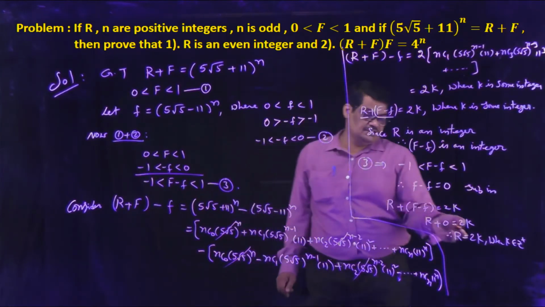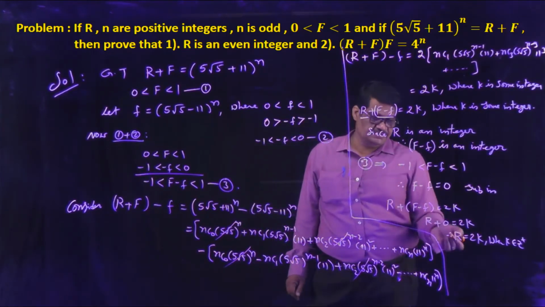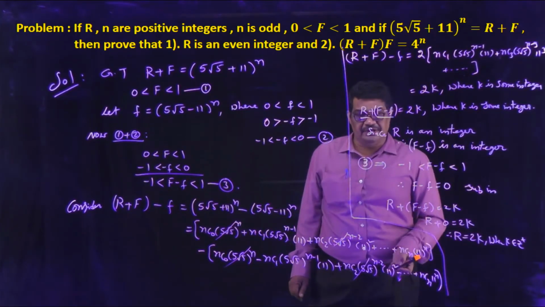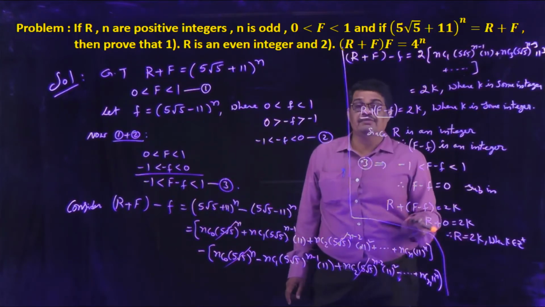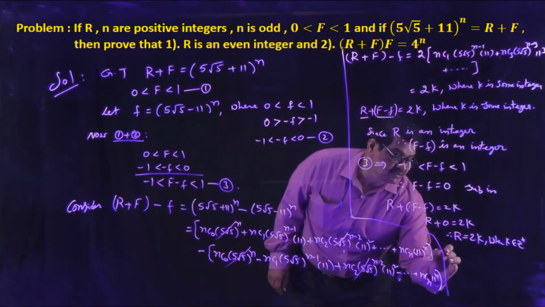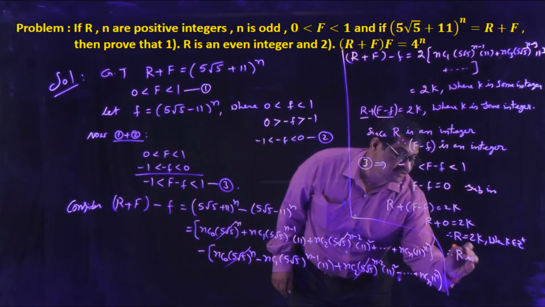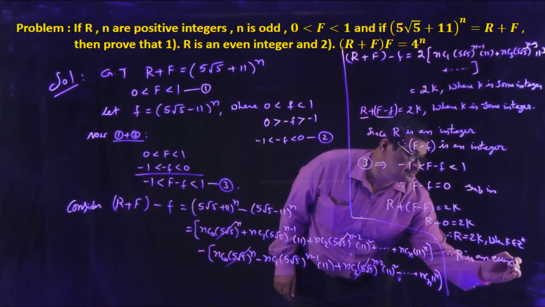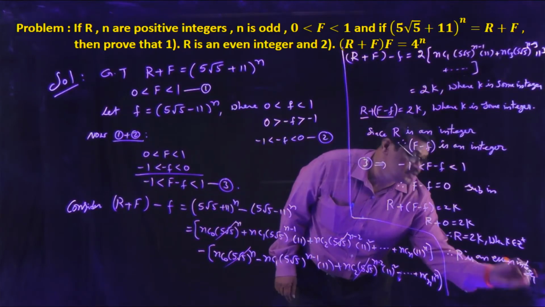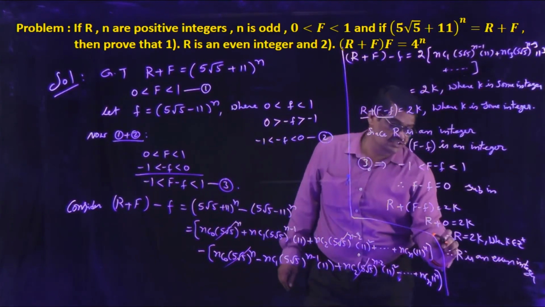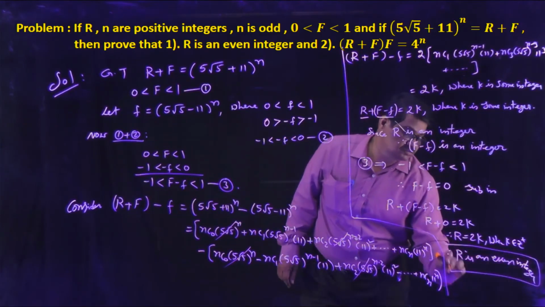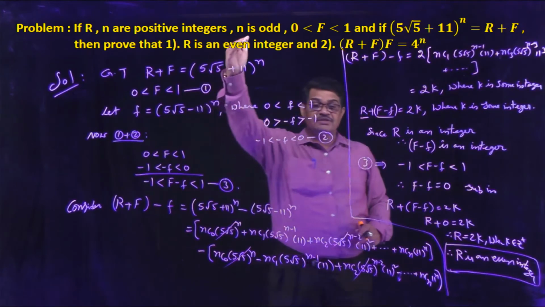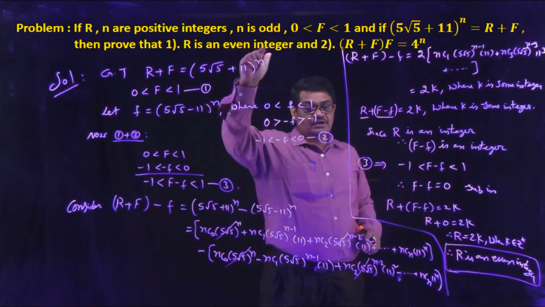So here R is 2k, that is R is equal to 2 into some integer. Therefore capital R is an even integer. So this is the first part, the first result we are proving here: R is an even integer.